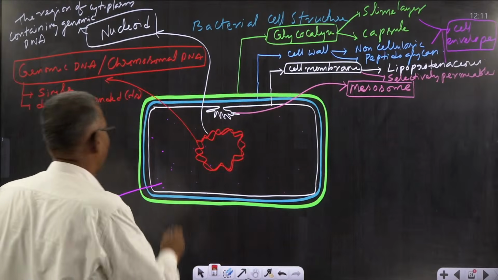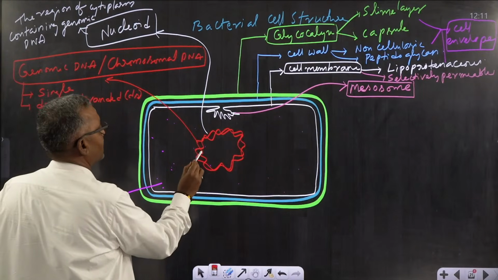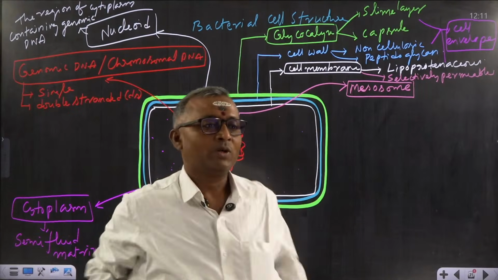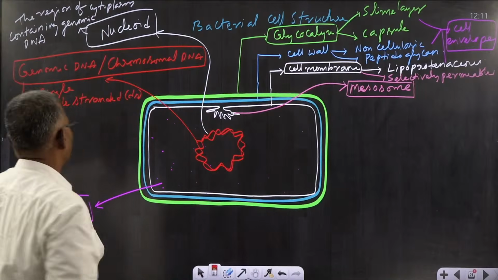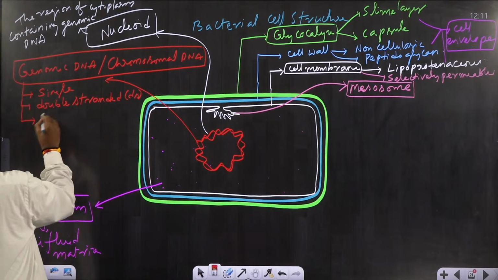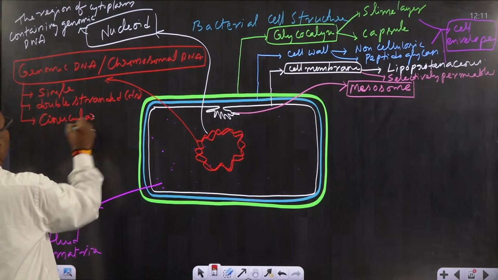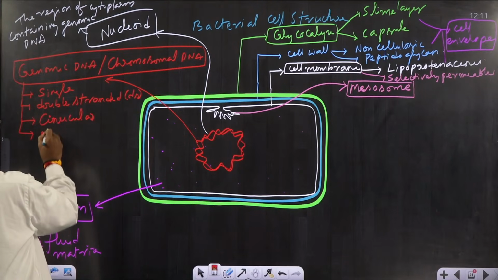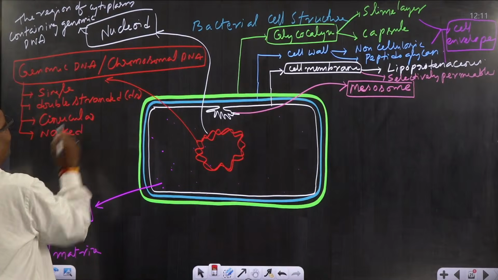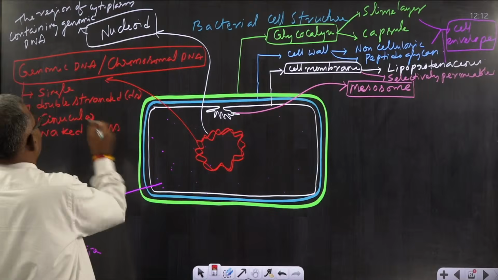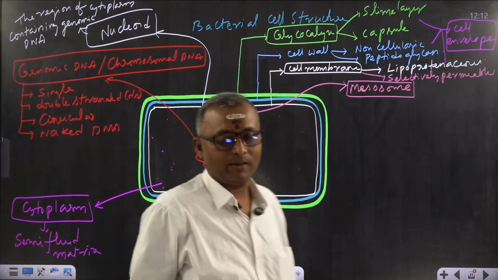Like you can see in the diagram, this is one thread, this is another thread. These two threads are folded like this. So it is double stranded circular DNA. Naked in the sense it is not covered by any nuclear envelope. So this is naked genomic or chromosomal DNA.